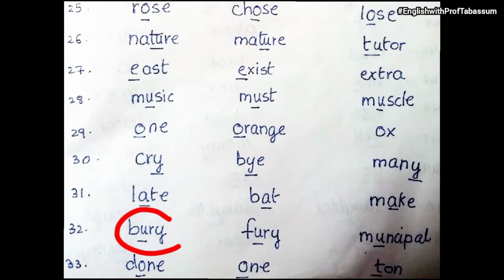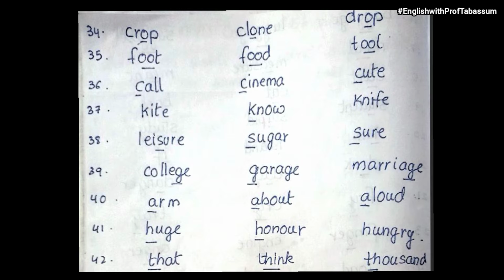Okay, then bury, fury, municipal. So bury is different because U is pronounced as E, whereas in fury and in municipal it is pronounced as U. Then done, one, done. So obviously one is different because O is pronounced with a W sound. Crop, clone, drop. So clone is different, okay? The sound of O is different here.